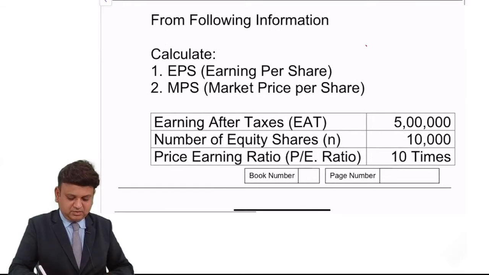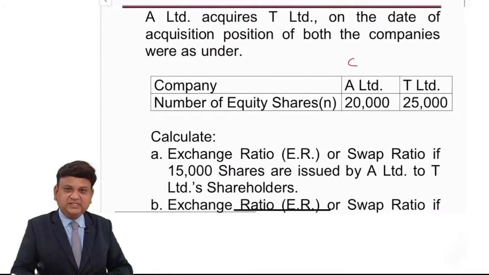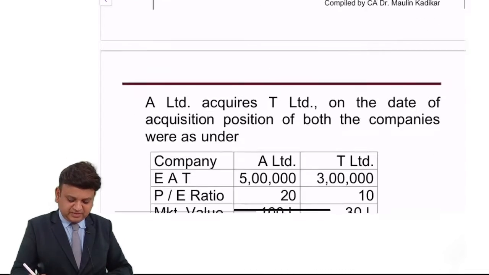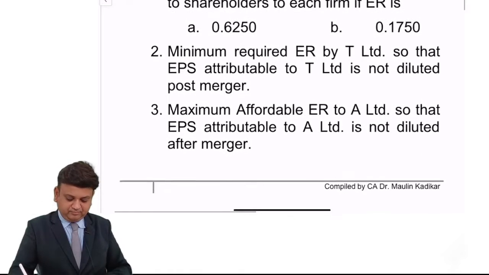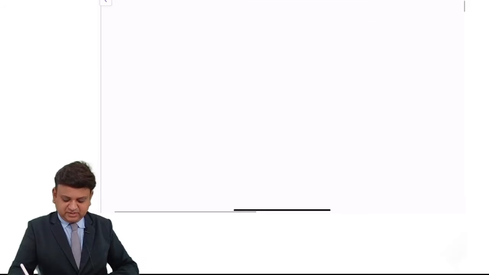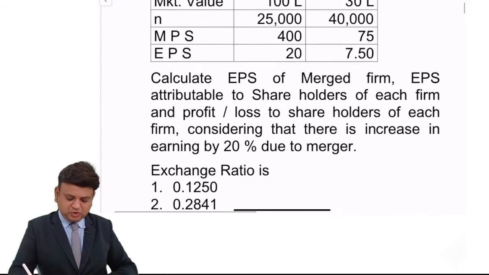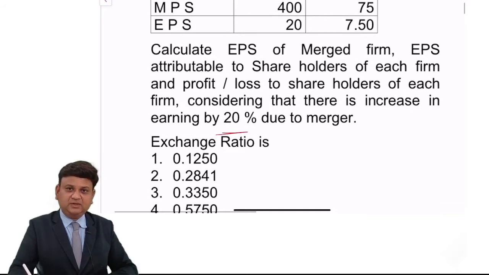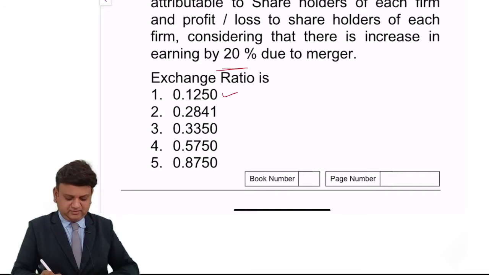C question, that is category, simple question. Exchange ratio, earning per share, market price of the share. In my opinion, this is an important question. EPS calculation, maximum affordable, minimum required, EPS attributable, and everything. This is B category, not so important, but increase in the earning is given. At least you do see just one of the all working.